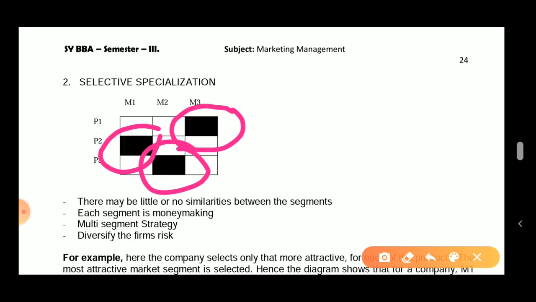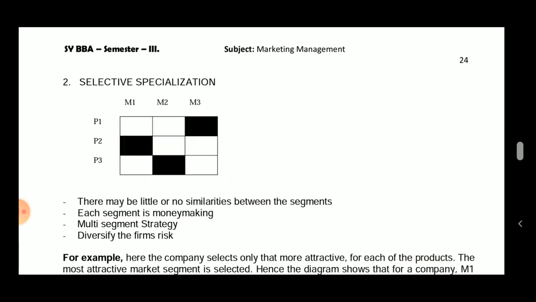There are certain advantages. If you can read, there are certain advantages here. There may be little or no similarities between the segments. Now, as you can see, university lab and commercial lab do not have any similarity, or government labs and university lab do not have any similarities. In the same way, when companies target a certain kind of product that they are manufacturing and they do not have any interrelationship, the company can always profit.